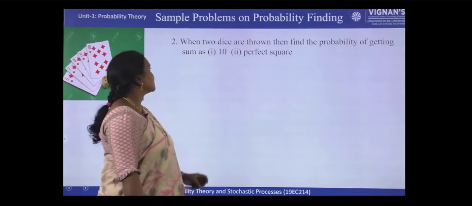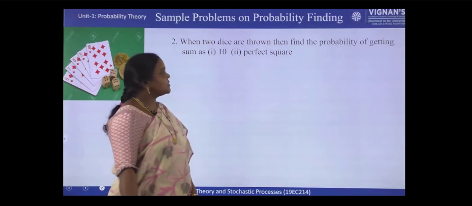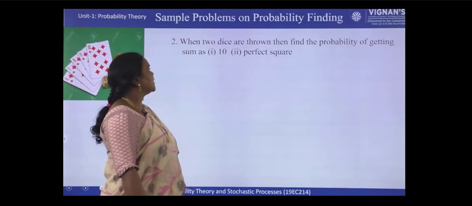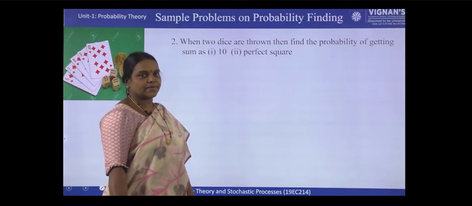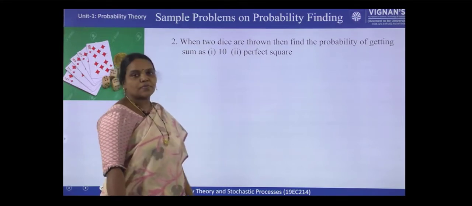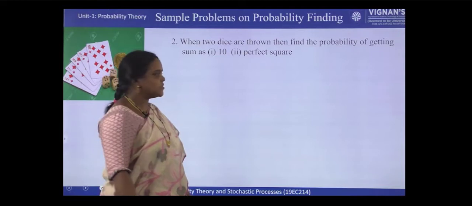Now let us solve the next problem. When 2 dice are thrown, then find the probability of getting sum as 10 and sum as perfect square. So 2 dice are thrown means, first let us write the sample space.